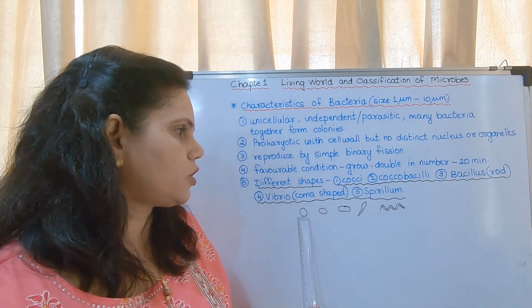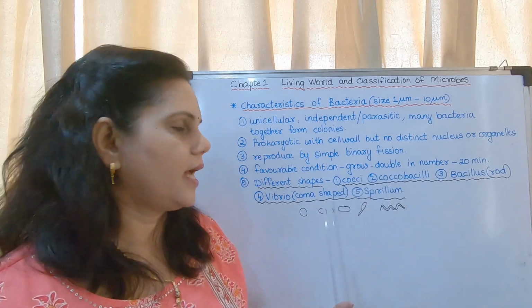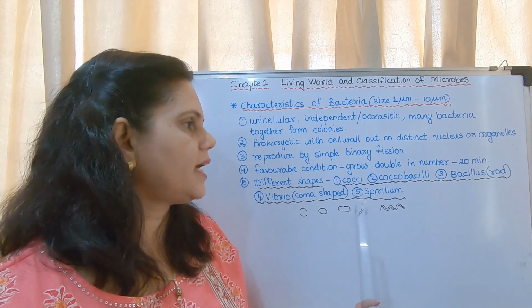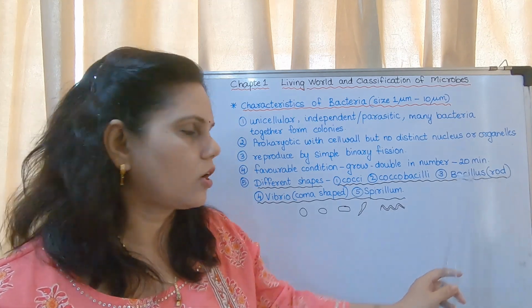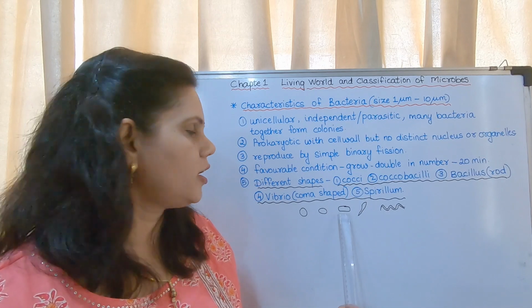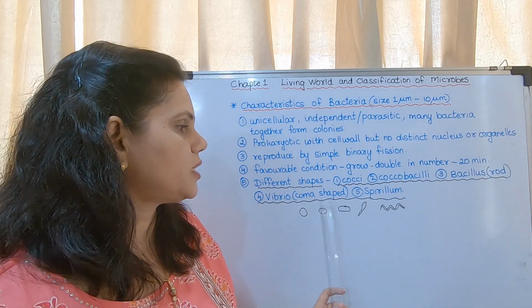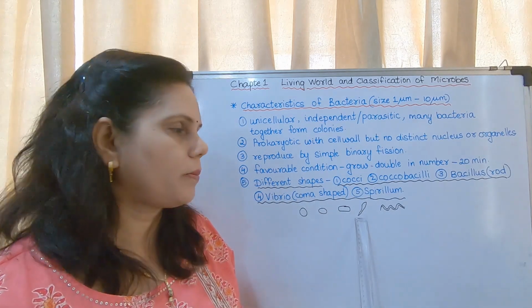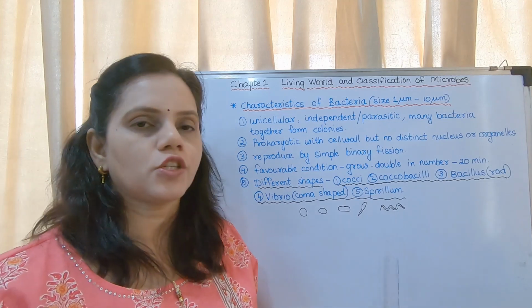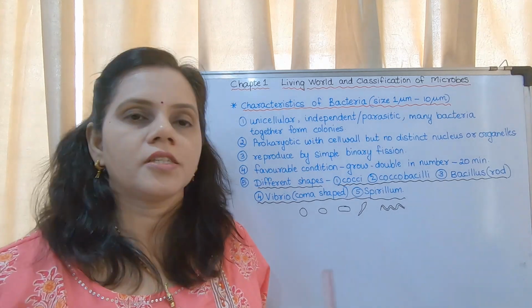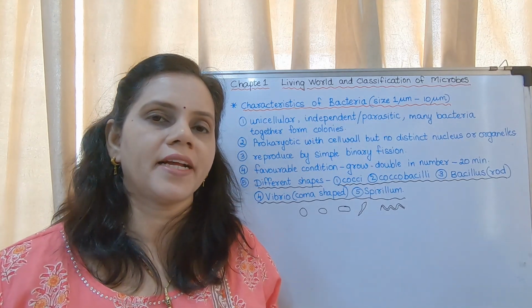Cocci. This is cocci. Coccobacilli. This is Coccobacilli. Bacillus, that means rod shaped, in the form of a rod. Vibrio or comma shaped, in the form of a comma. And Spirillum, which is spiral. So there are many questions in this paragraph.